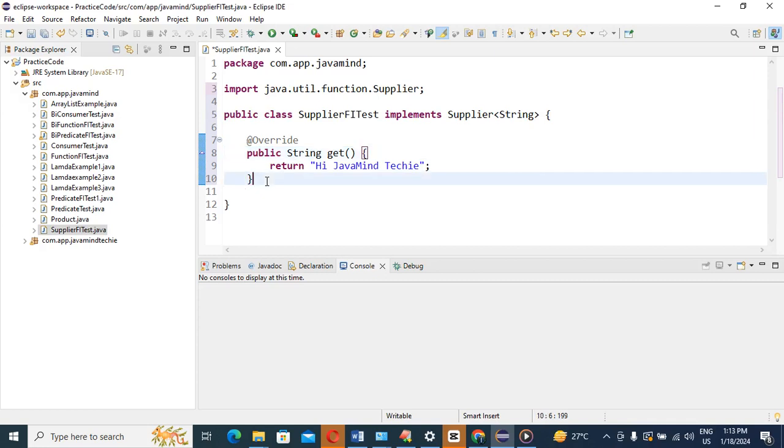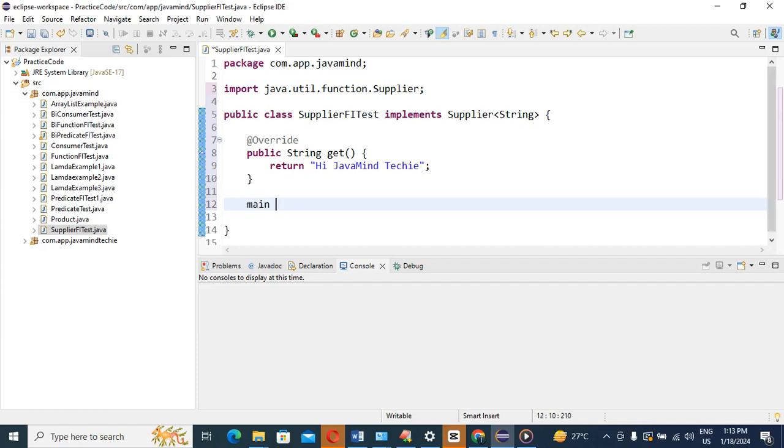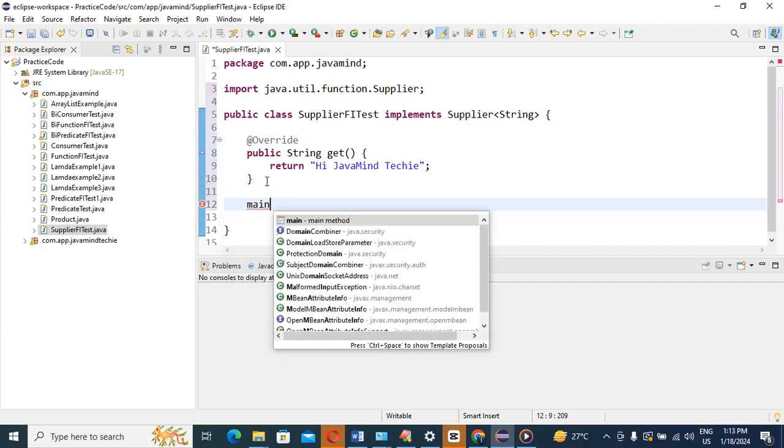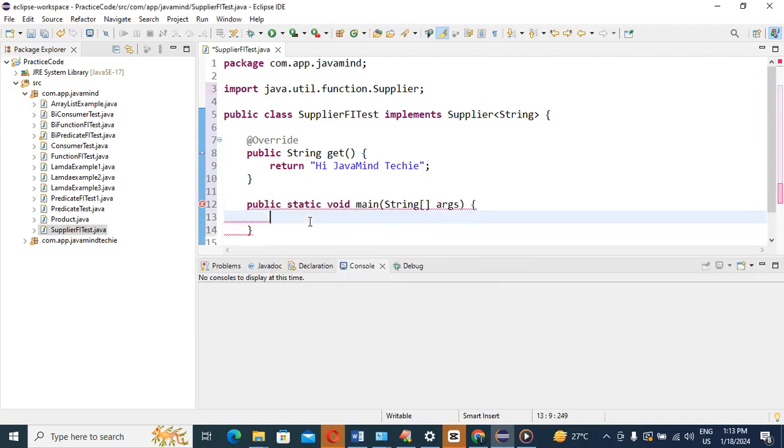So now we create an implementation of Supplier. For that purpose we will have a main method, right? Now we can create an object of the SupplierFunctionalInterfaceTest. So we write Supplier, which generally expects a String.